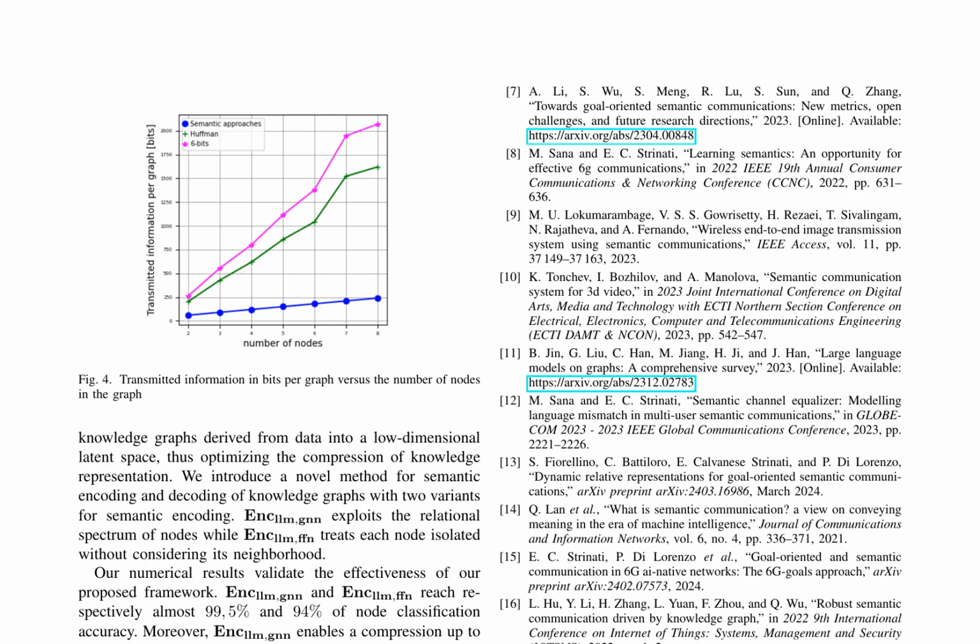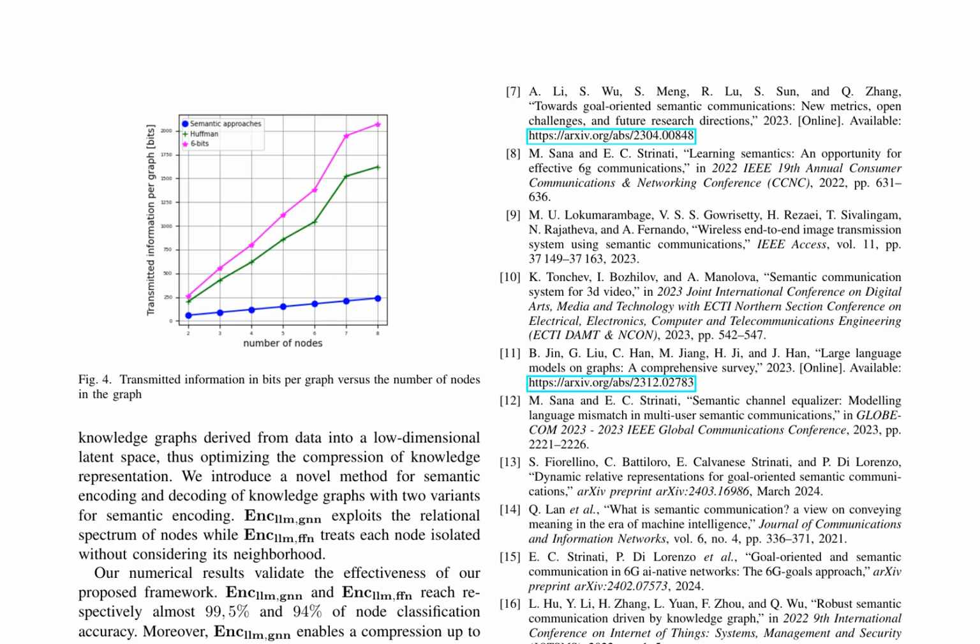Numerical results validate the effectiveness of the proposed framework, achieving 99.5% and 94% node classification accuracy for Enclum-GNN and Enclum-FFN, respectively. Enclum-GNN also enables a compression up to a factor of 24 for the node's embedding size, while maintaining node classification accuracy almost independent from the compressed embedding size. The inclusion of graph topology information in Enclum-GNN and the superior efficacy of GNNs in condensing the semantics of graph nodes contribute to these results.